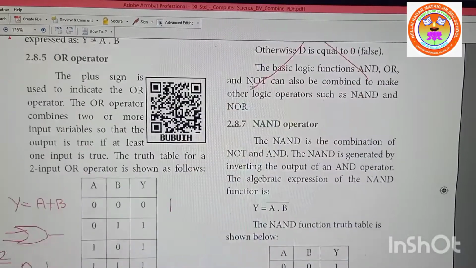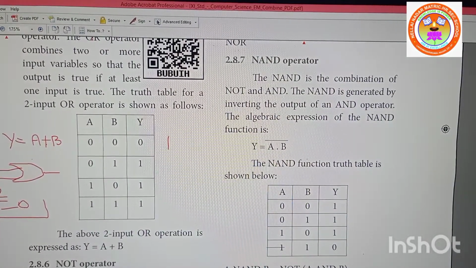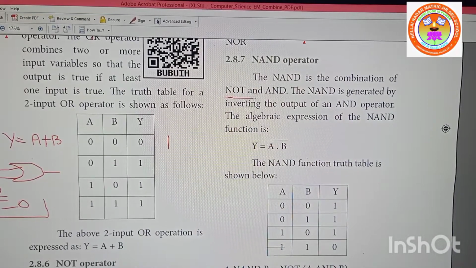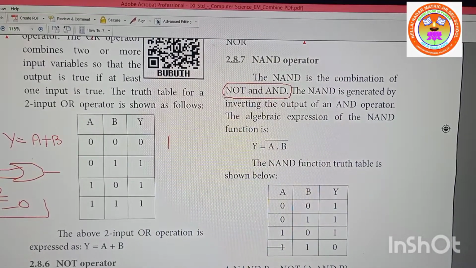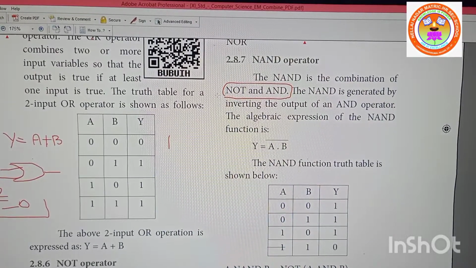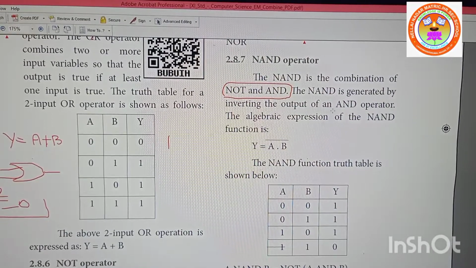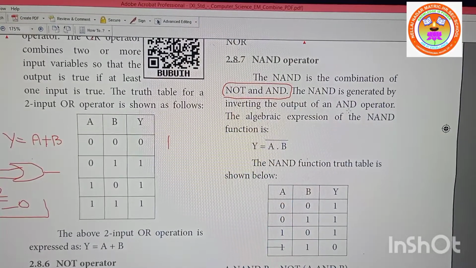That is the equation. Now we are going to see one operator called the NAND operator. NAND is nothing but when you combine the AND operator and the NOT operator, that will become the NAND operator. The NAND is a combination of NOT and AND. The NAND is generated by inverting the output of an AND operator.